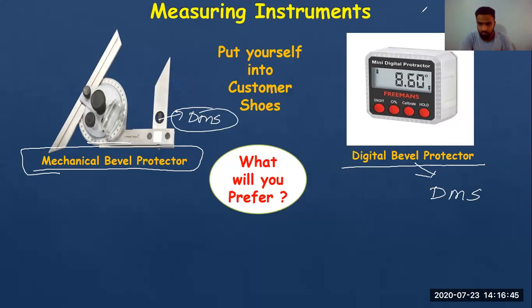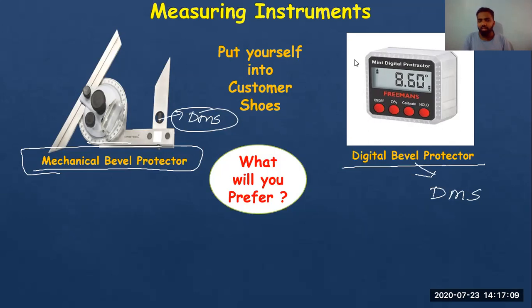You will prefer digital. Very nice. Why do you want to prefer digital? Both will be that accurate only. Both will give degree, minutes, and seconds. So why do you prefer digital? Why will it show less error? Don't you trust your eyes? Easy to use, okay, but don't you trust your eyes?